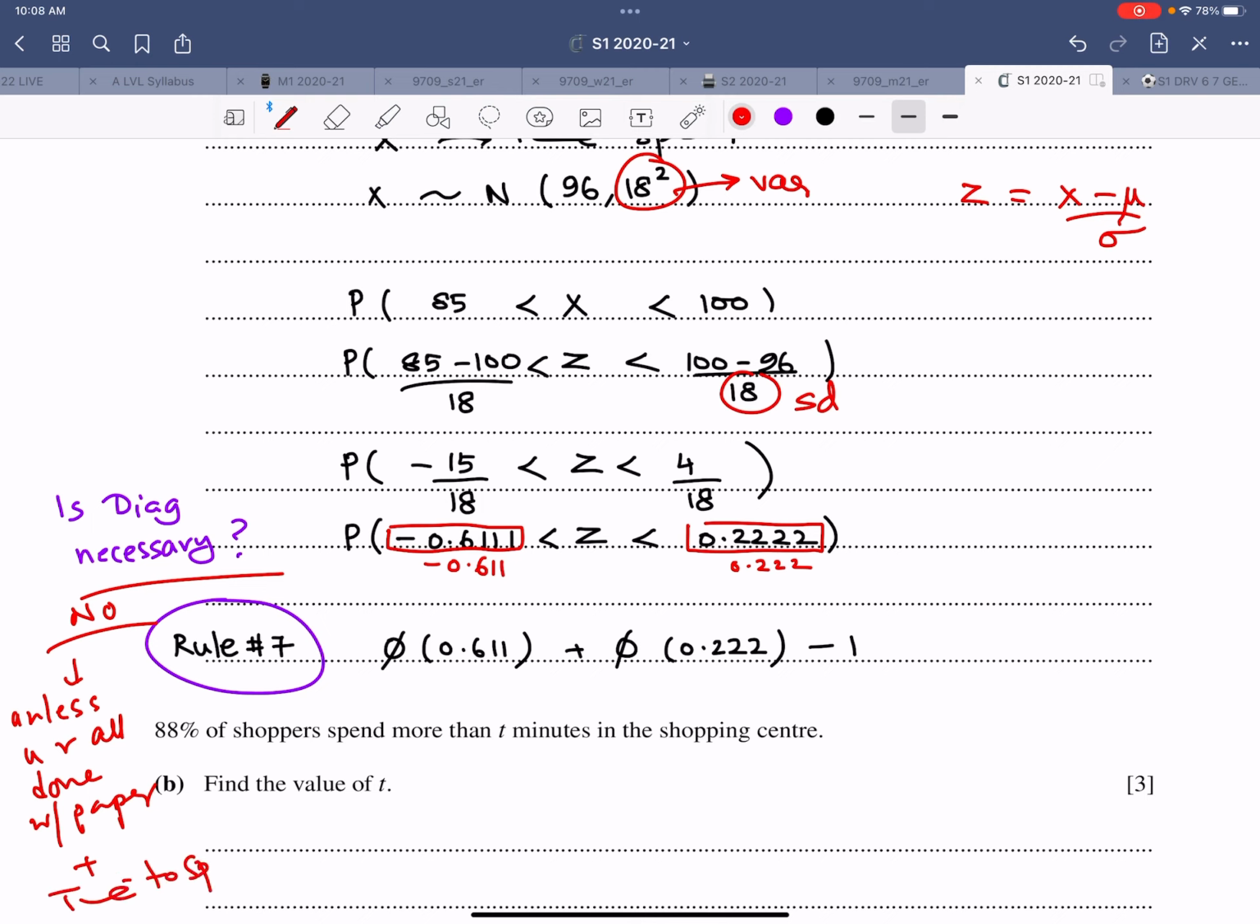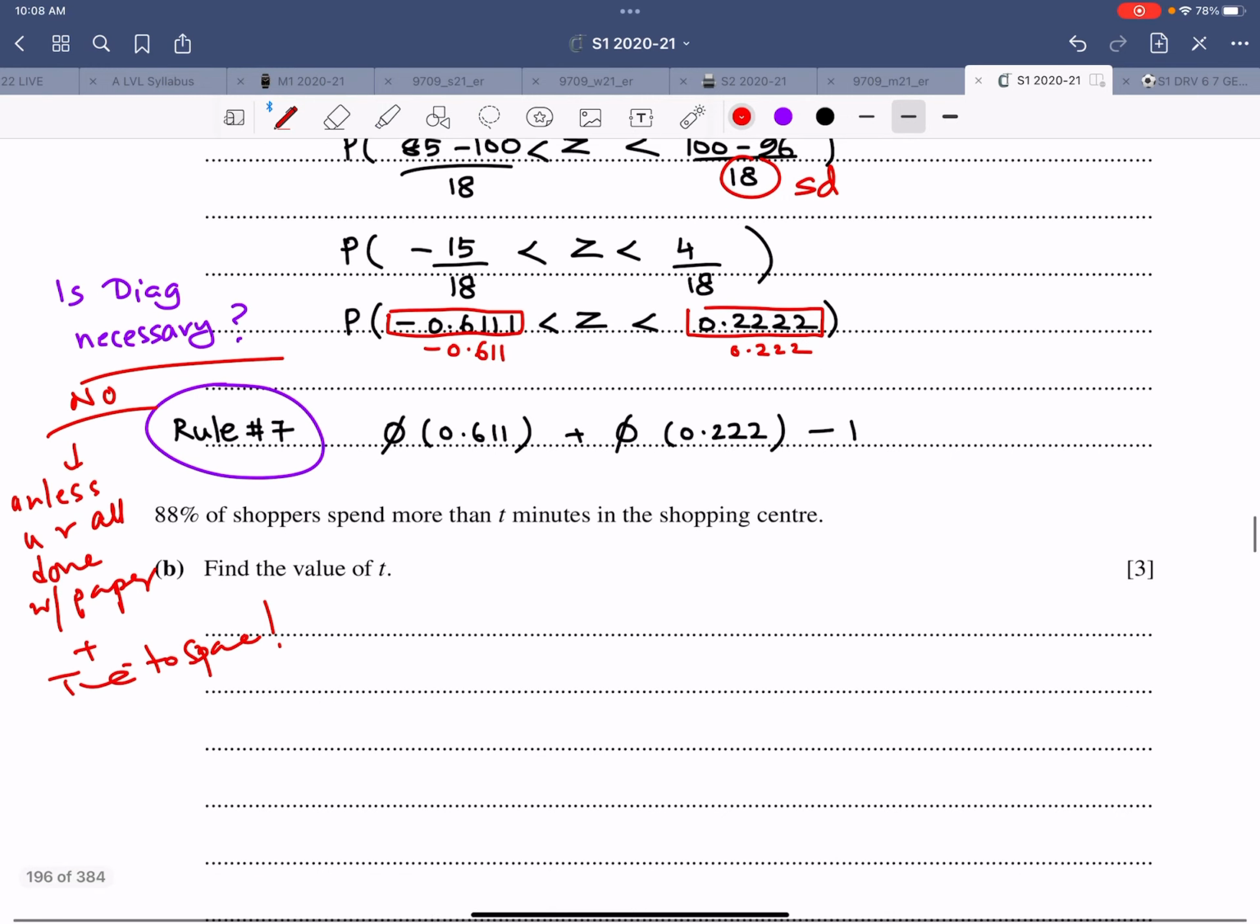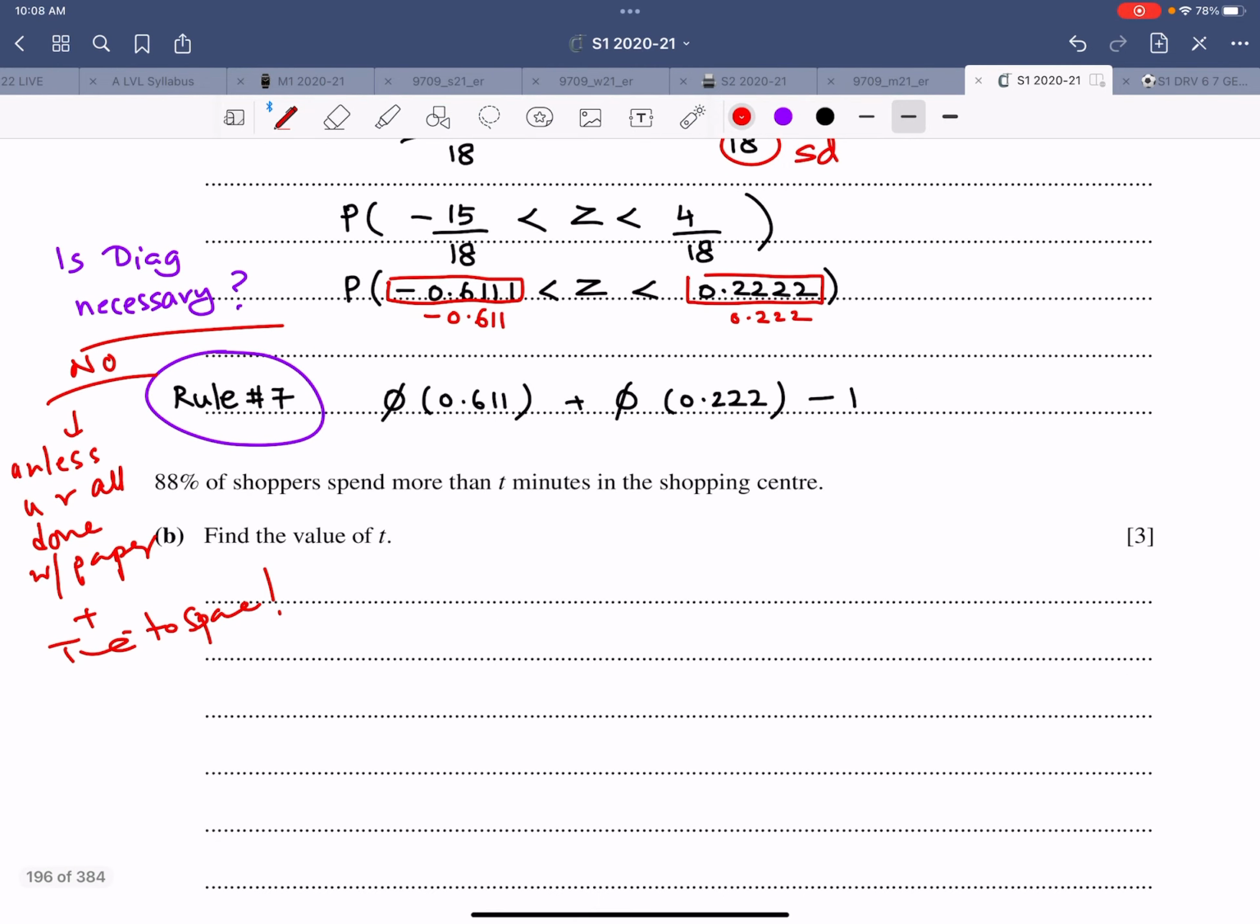Got the idea? So this is what I'm writing over here. 88% of the shoppers, and then this part is all done. You just go to the table and you evaluate. I'm just writing down the answer. That is 0.5879. You can also double check. And this is 0.7294 minus 1. The final answer is 0.317, correct to 3 significant figures.